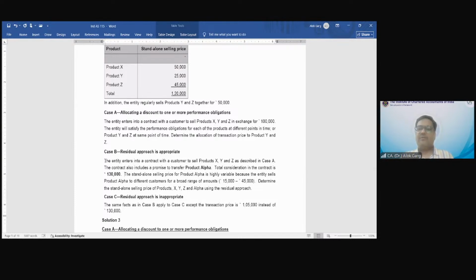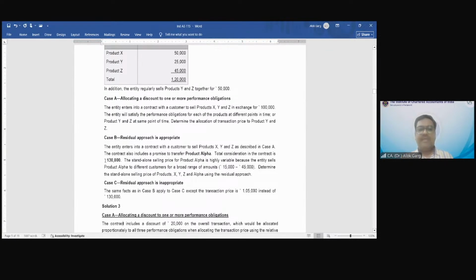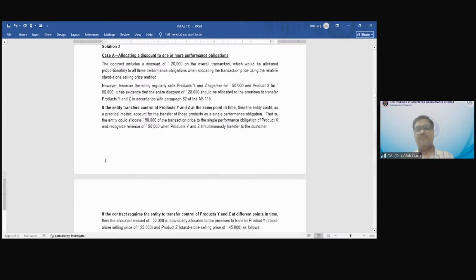30,000. 1 lakh minus 1 lakh 30 minus 1 lakh 30,000. Yes. So the standalone selling price for product alpha is highly variable because the entity sells product alpha to different customers for a broad range of amount, 15,000 to 45,000. Determine the standalone selling price of product XYZ and alpha using the residual approach. So you are absolutely right.